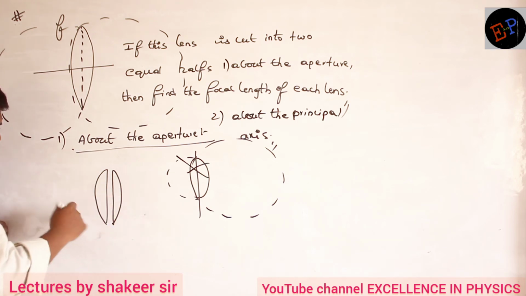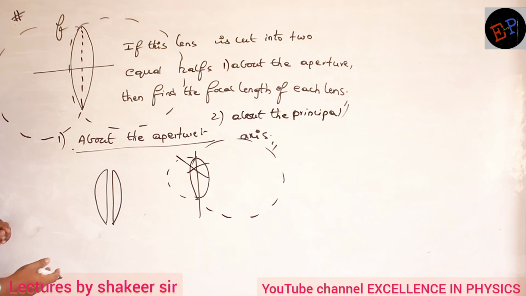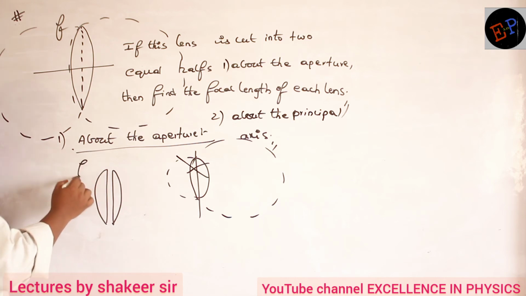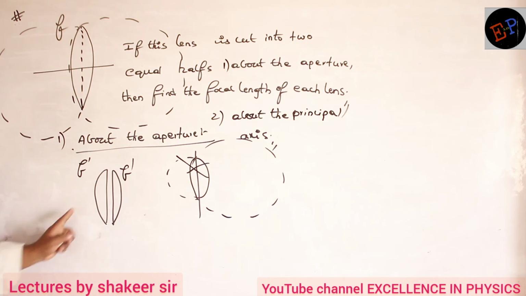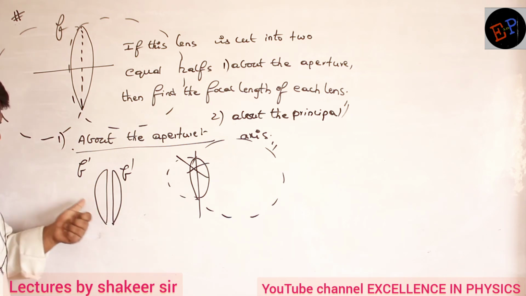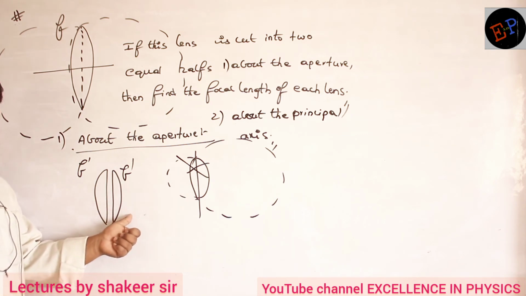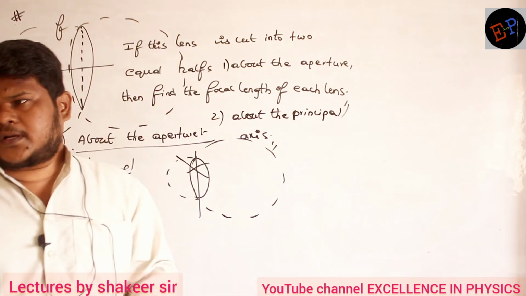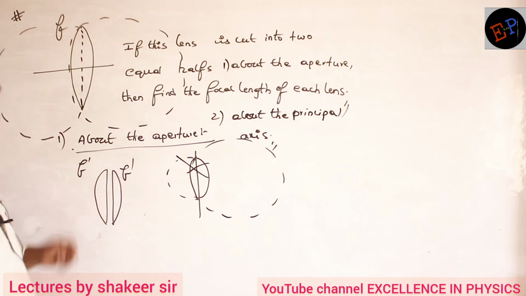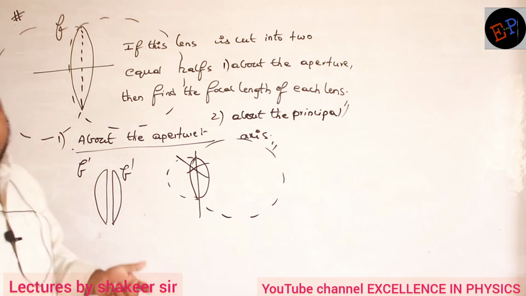So material, radius of curvature, aperture, everything is same. So focal length of this one I will call it as f dash. Focal length of this one is also f dash. Individual lenses, after cutting them, focal length of this one is also f dash. Focal length of this one is also f dash, because material is same. Material is same means what? Refractive index is same. Radius of curvature is also same. So focal length also will be same.